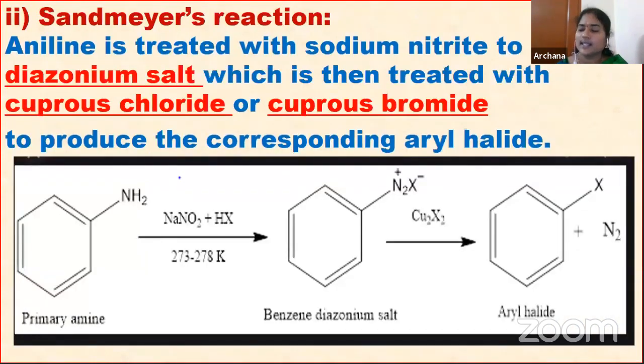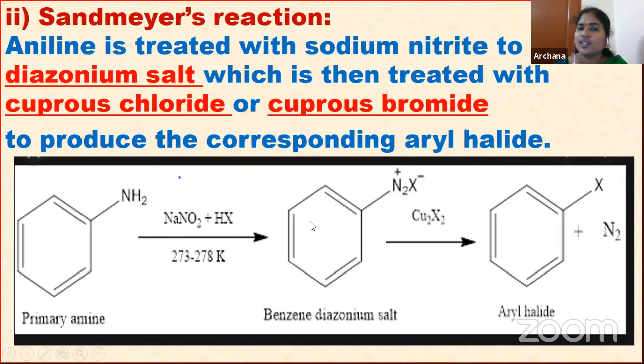The next one is Sandmeyer's reaction. Very important, children. Sandmeyer's reaction means when aniline is treated with sodium nitrite. See children, when aniline is treated with sodium nitrite at 273 to 278 Kelvin temperature, then a diazonium salt is formed. So when aniline is treated with sodium nitrite, it forms a diazonium salt. This is a diazonium salt.